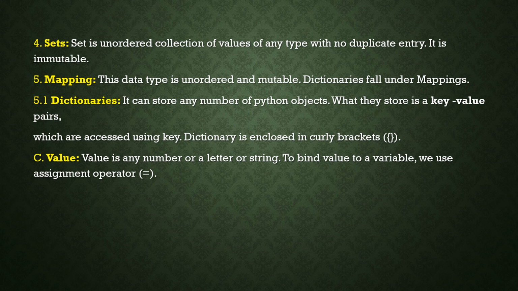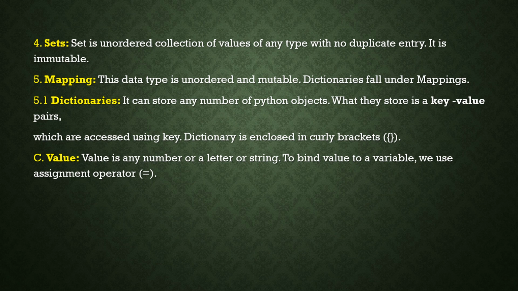To bind a value to a variable, we use the assignment operator, the equal operator. So what do you mean by equal operator? Normally it uses right to left associativity. That means the value on the right hand side will be assigned to the left hand side.